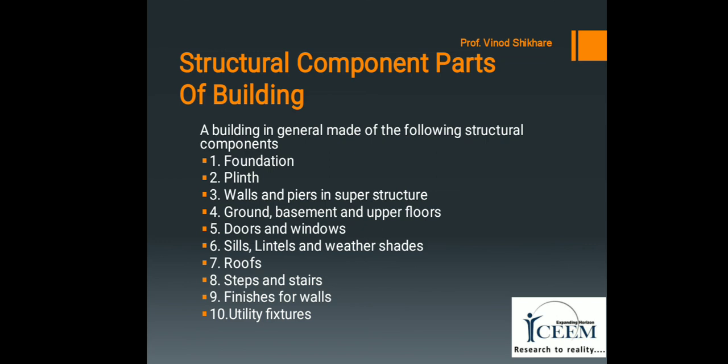The main functions of finishes for walls are: one is to protect structures from the sun, rain, snow, etc. Second is to provide a true, even and smooth finished surface and also to improve the aesthetic appearance of the structure.